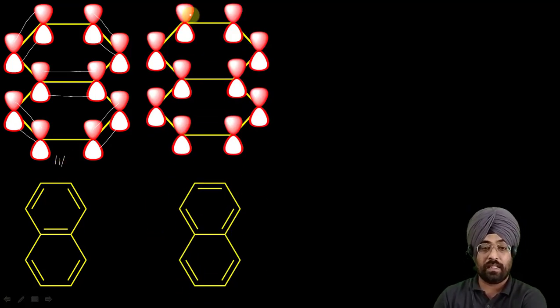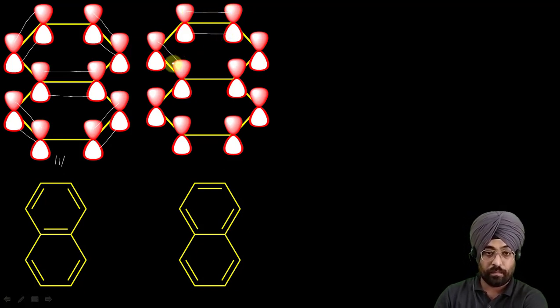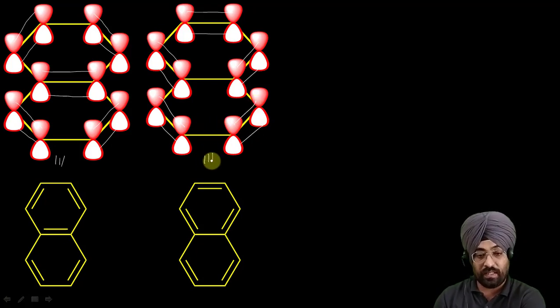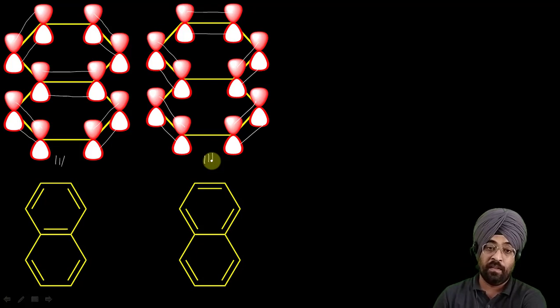Second possibility, you can see now these two can overlap, these two, these two. Now this leads to this resonating structure. Now this is a pi bond, this is a pi bond, this is a pi bond, this is a pi bond, this is a pi bond.